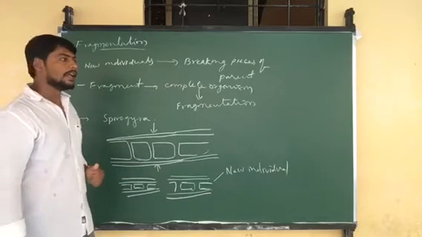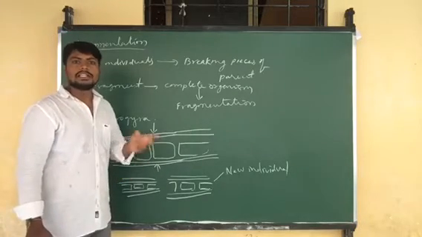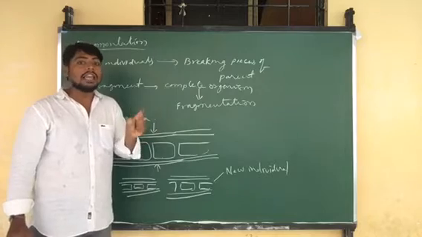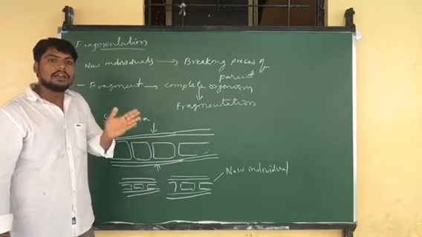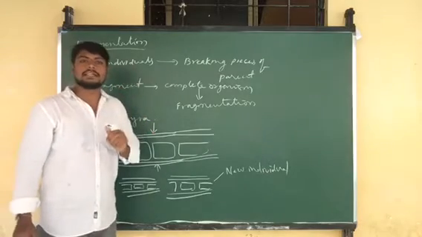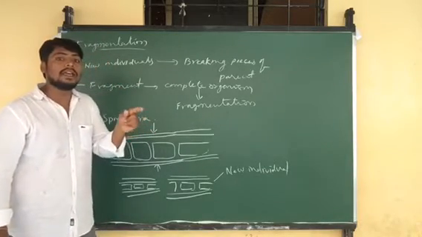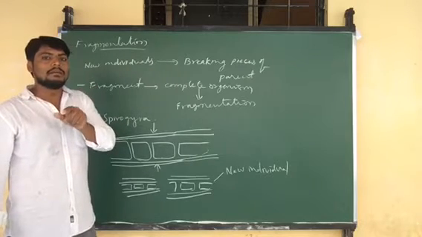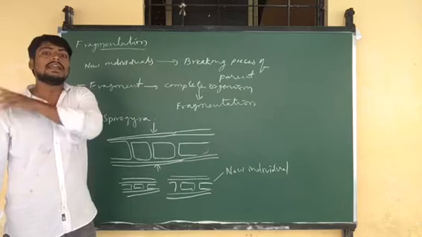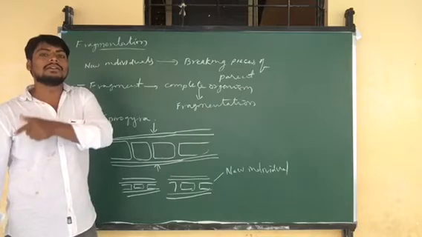For example, take the respiratory system. The respiratory system consists of alveoli as a functional unit. These alveoli help in the exchange of gases, but alveoli are not present in the digestive system. Why? Because in the digestive system there are different cells to carry out digestion.